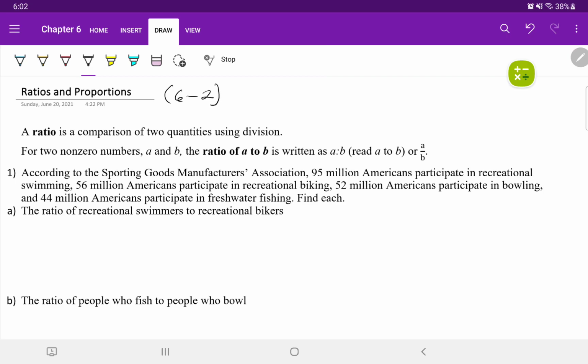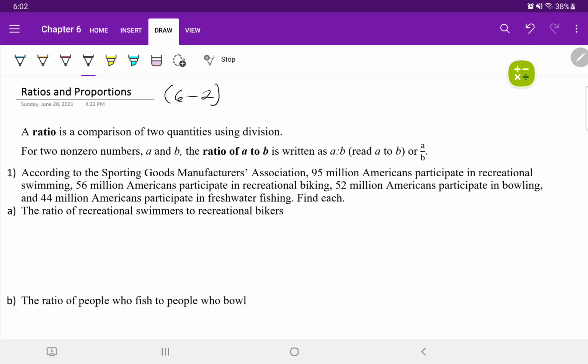Ratios and proportions. When it comes to ratios, it is very important because we will be seeing ratios again when we focus on probability, and we'll be using that when it comes to odds. We're not there yet, but that will be in the middle of the semester. Ratios themselves are pretty simple to understand, as well as proportions.